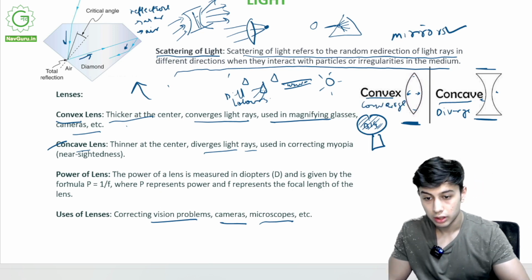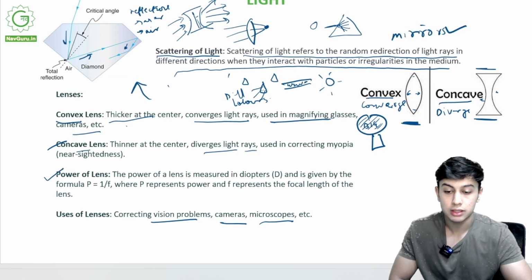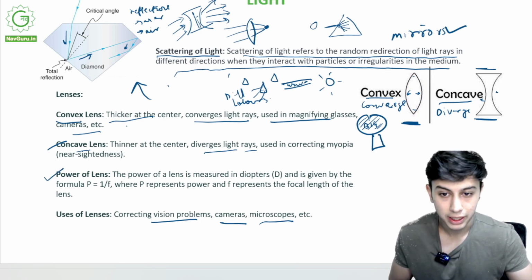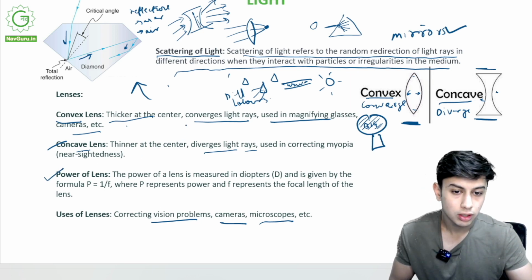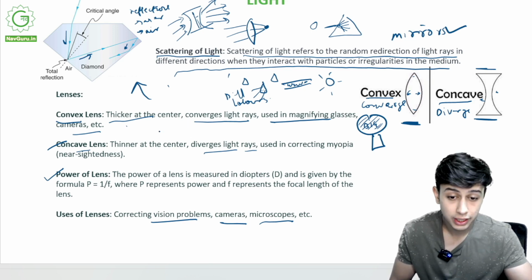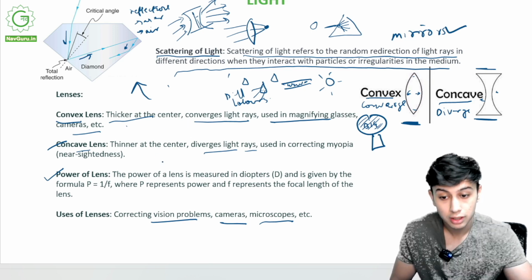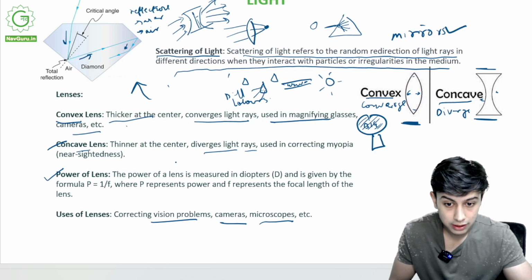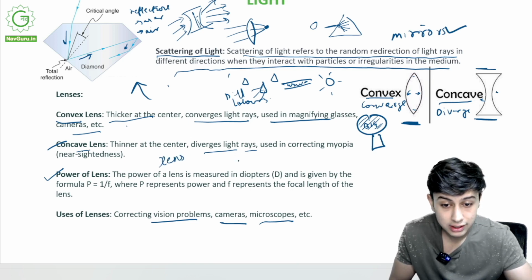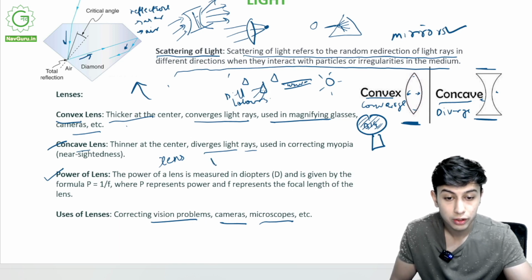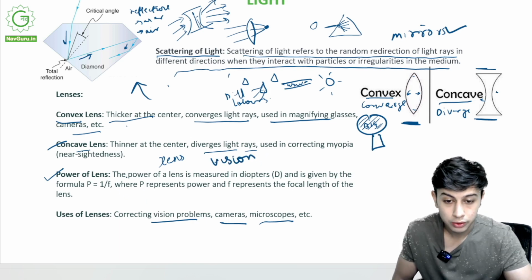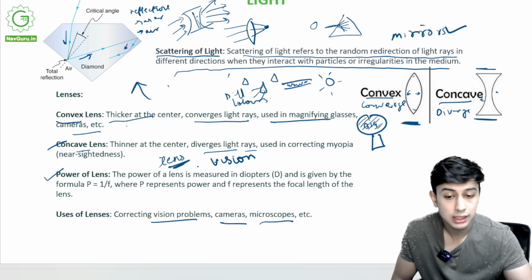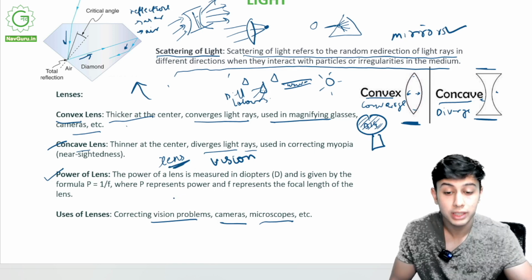Now, what is the power of a lens? You all must have specs, or most of you might have specs, or your friend has specs, or someone in your family has specs. What is in those specs? Lens. Why is that lens being used? To correct your vision. This lens has a power. Ask anyone with spectacles, what is their power?